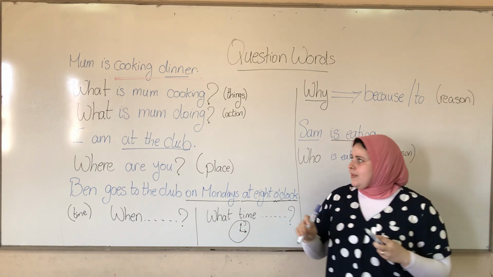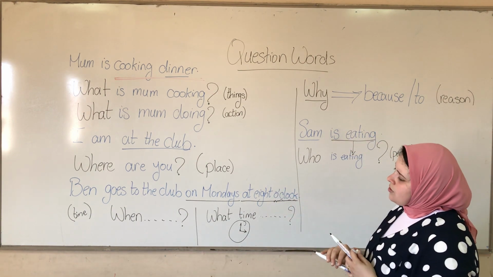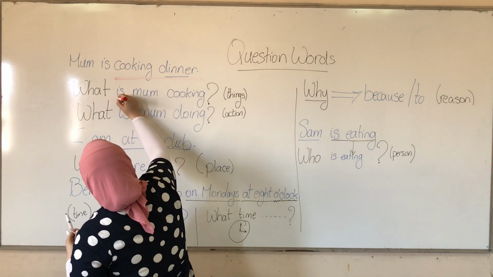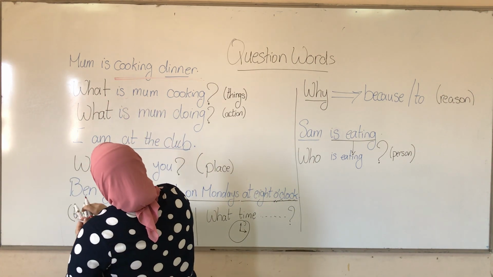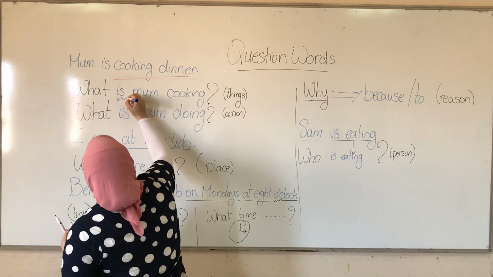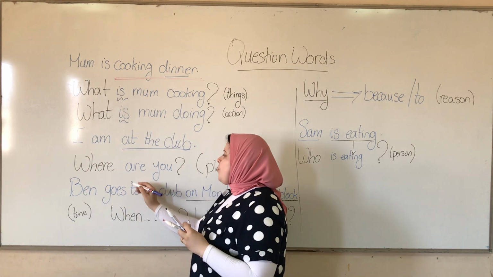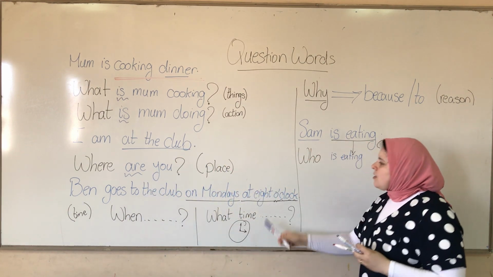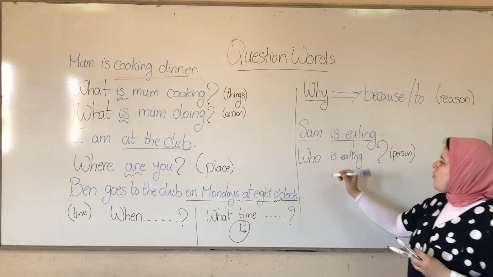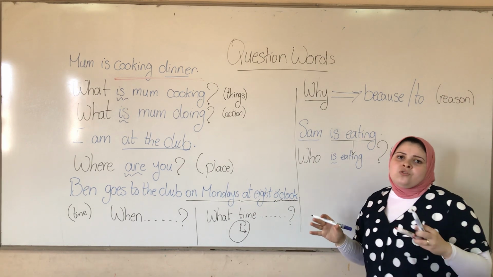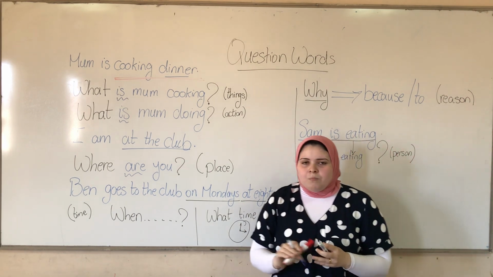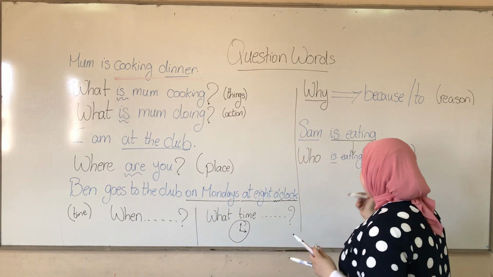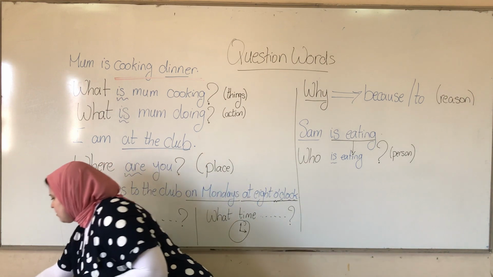Did you notice that in all the question words, after them I put the verb? After what I put is. And here after where I put are, after when I will put does, and what time I put does, and so on, and who is. After the question word I put the verb. But these two question words, I am not going to put the verb.